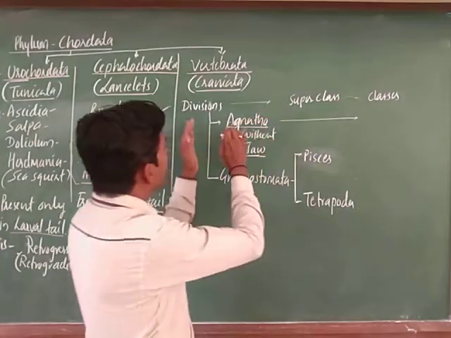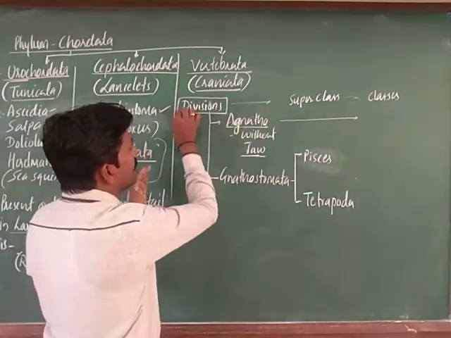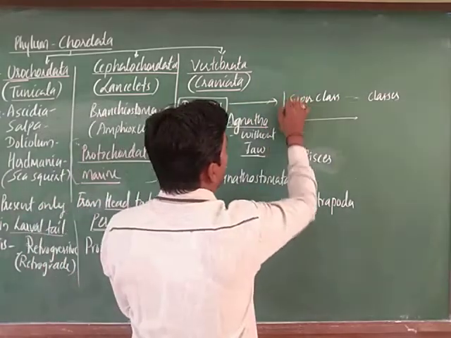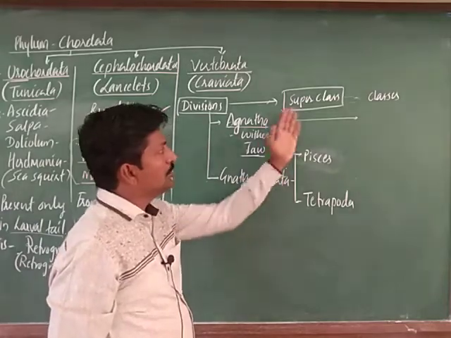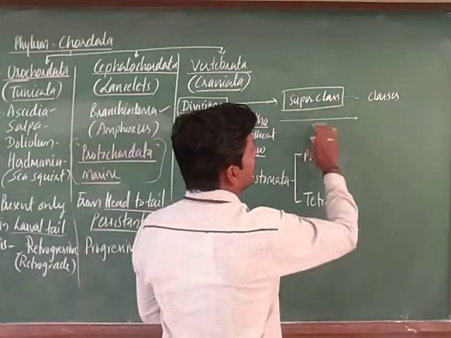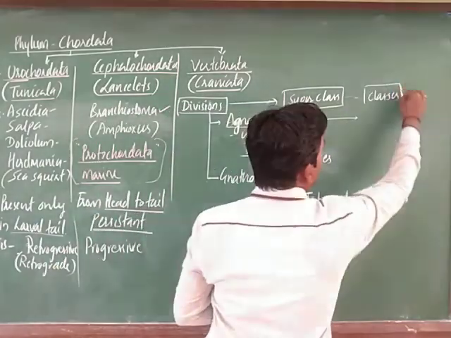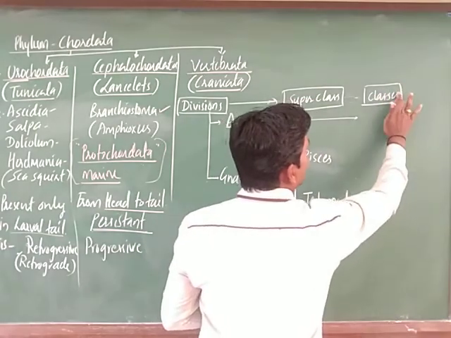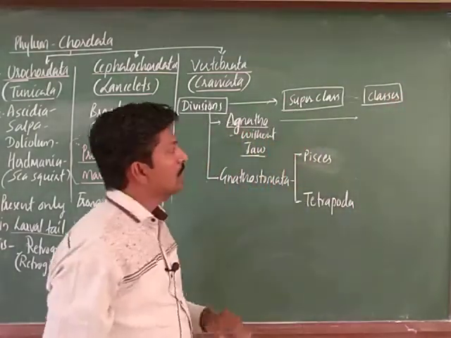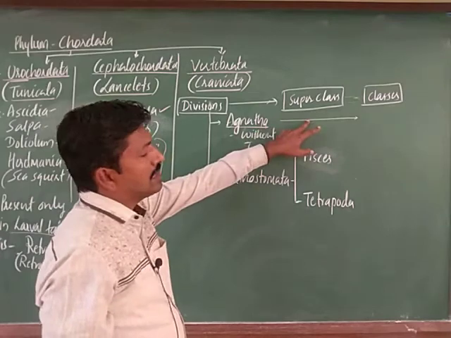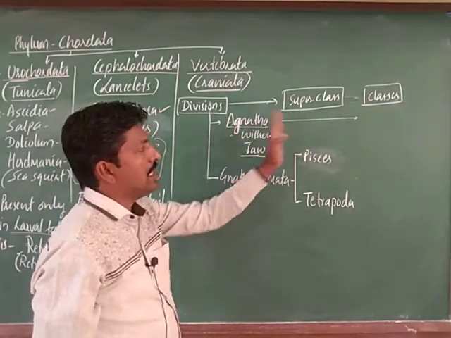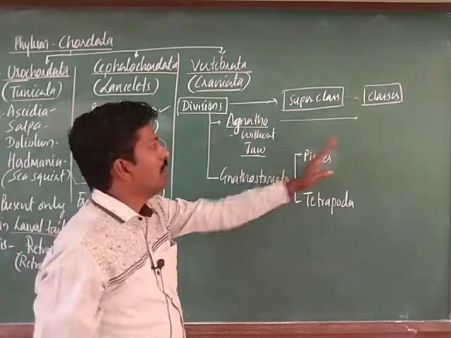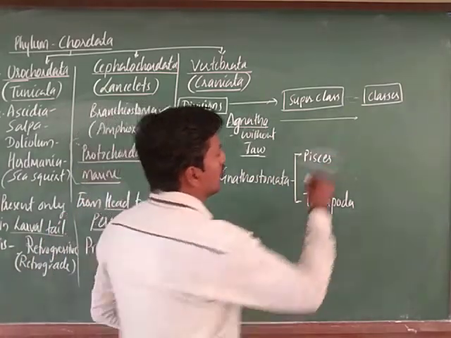So, what I have taken here is division, next the hierarchical rank superclass. Above the class is superclass, and superclass is divided into a number of classes, right. So, here superclass is not there, which is not divided into superclasses. Directly there is one class we observed, that is what we call cyclostomata.